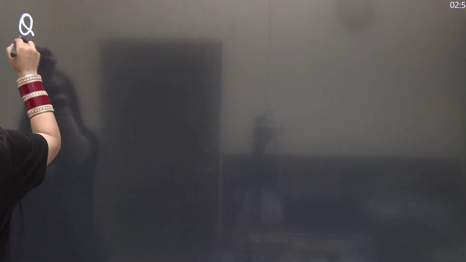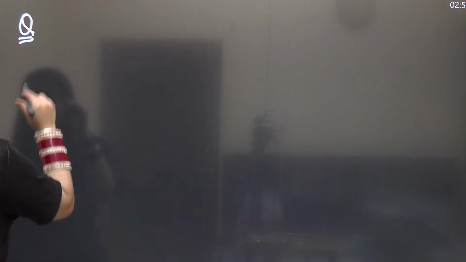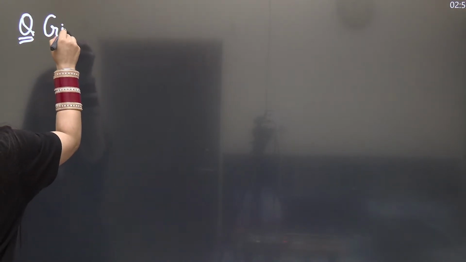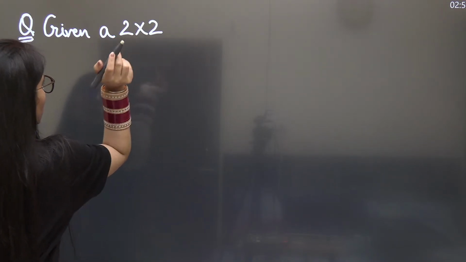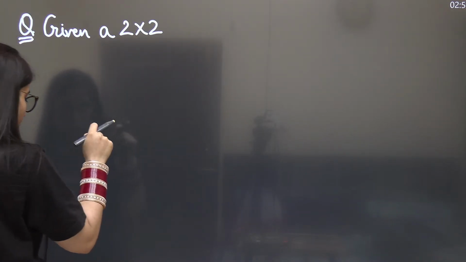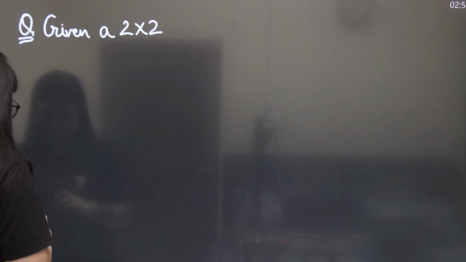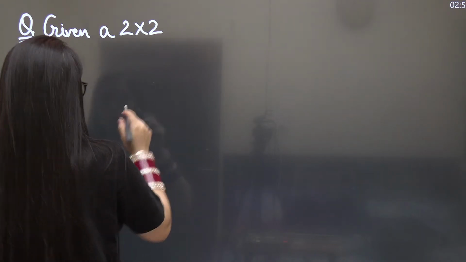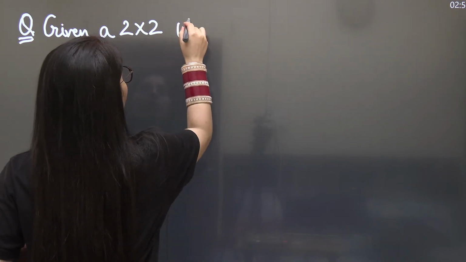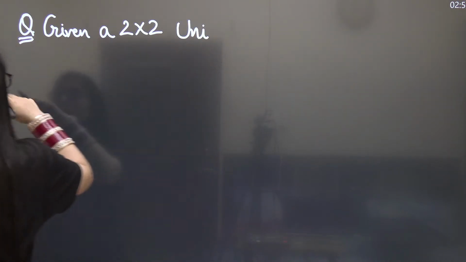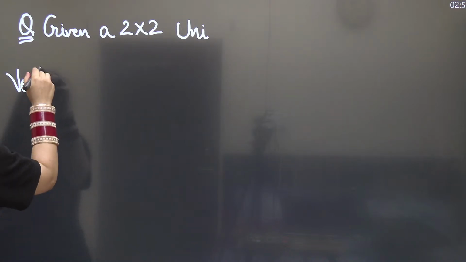Okay, let's take a matrix question. The first question I took was related to a smart approach, which was from vectors.